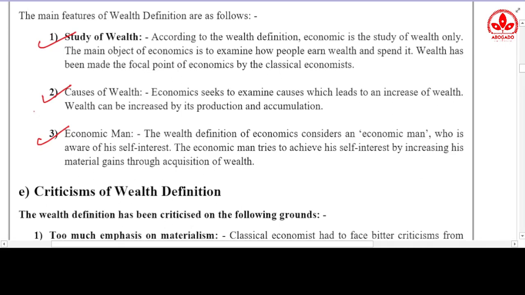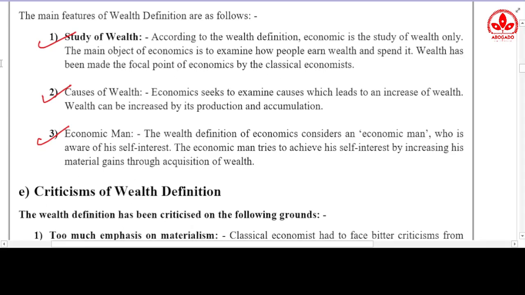The second one is causes of wealth: how does this wealth increase, or what is the reason behind the wealth? And the last one is economic man. Economic man simply means a normal human being whose main motive is to acquire wealth and to increase it.